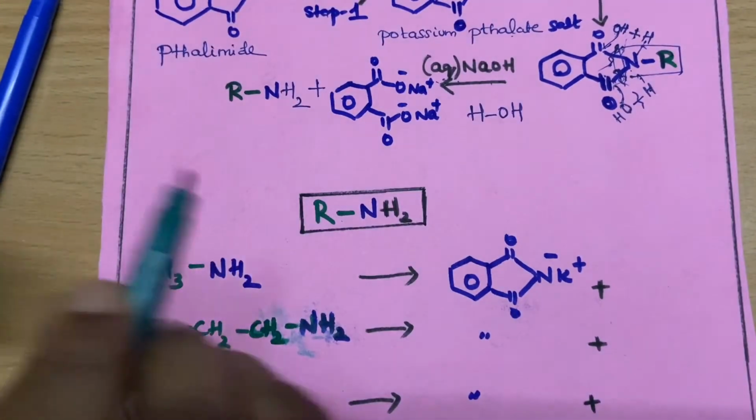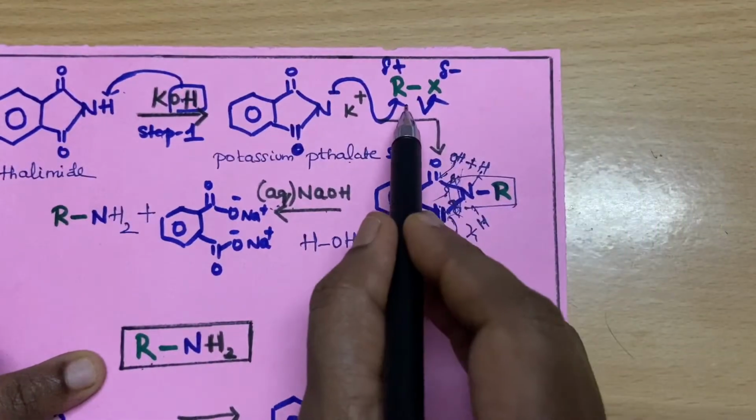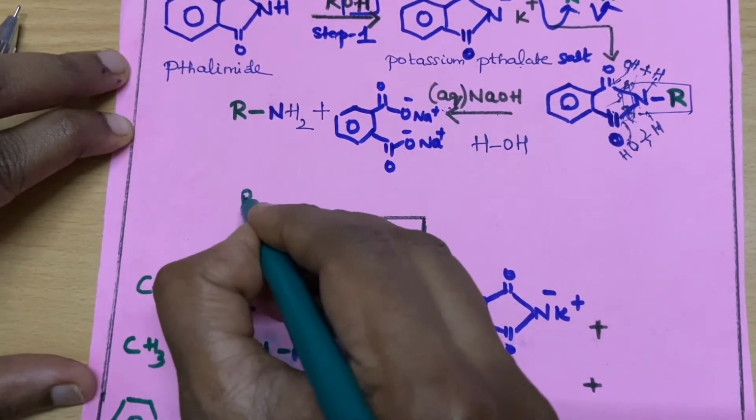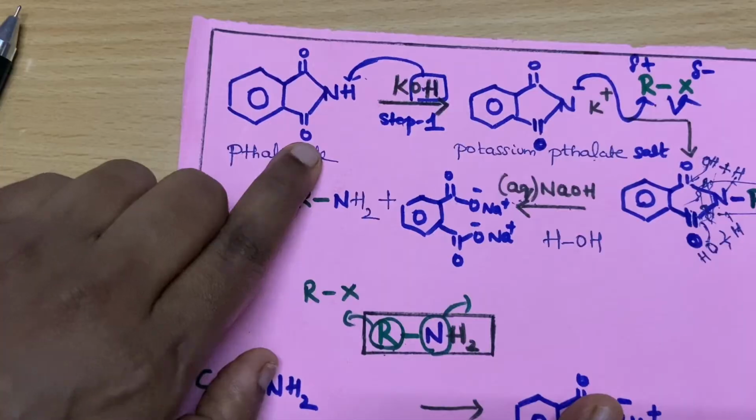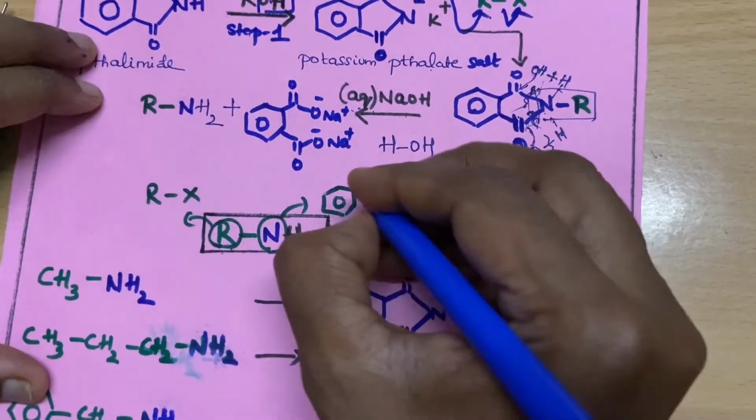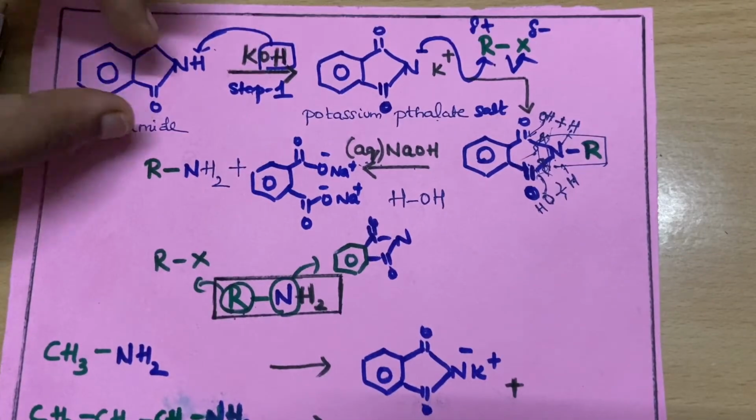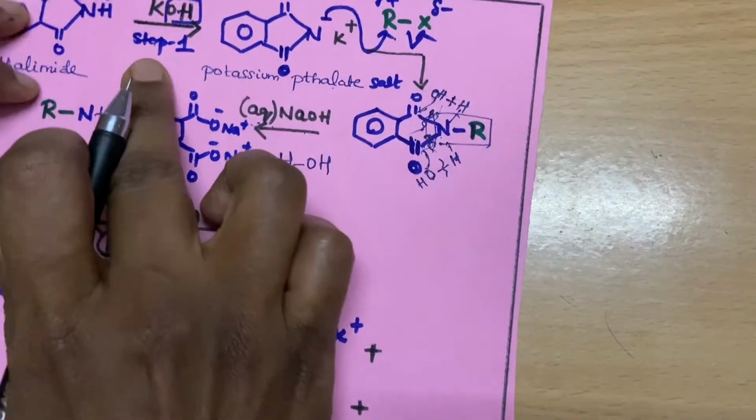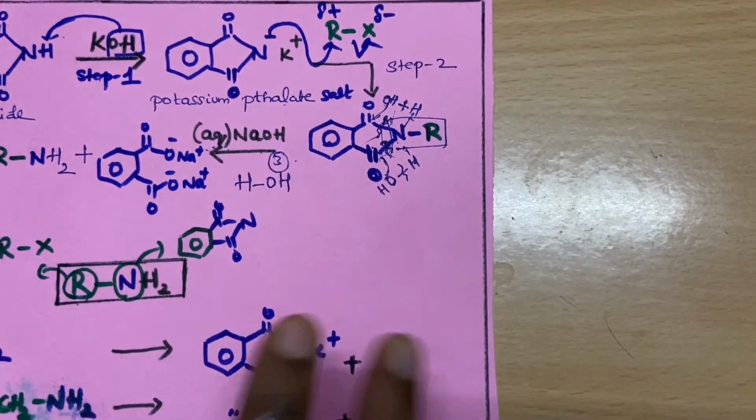If you closely look at where this R part came from, it came from the corresponding alkyl halide we use. And your nitrogen, where did it come from? It came from the phthalimide. So we have attached nitrogen from phthalimide and the R from the alkyl halide through a series of steps. This is step number 1, this is step number 2, and this is step number 3. In 3 steps we are getting the amine.